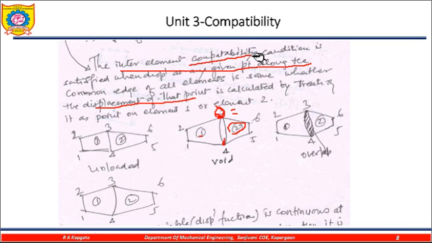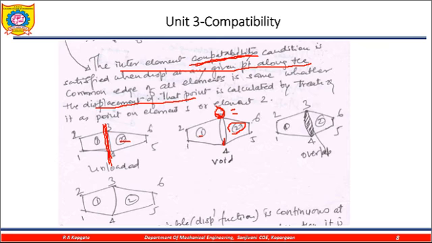Then that is called the compatibility. It means that when 1 2 3 4 and its displacement function is calculated at node 3 or 4 on this element or on this element, and when I consider element 2 and this edge and find the displacement, it must be the same. Then and only then we call this the compatibility law. So this is the compatibility law.